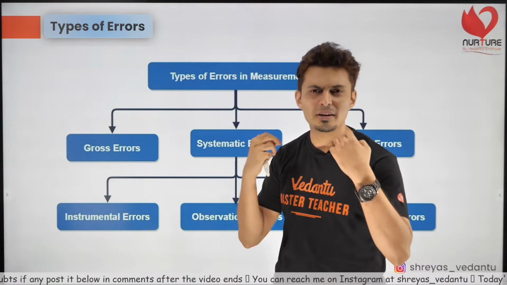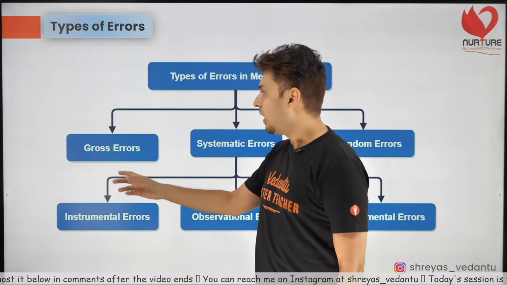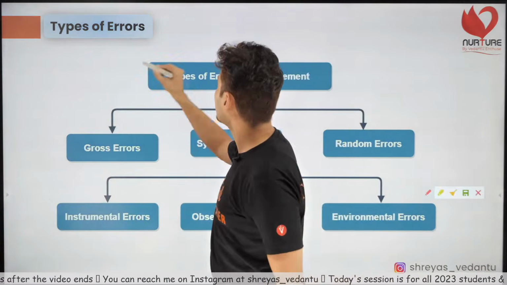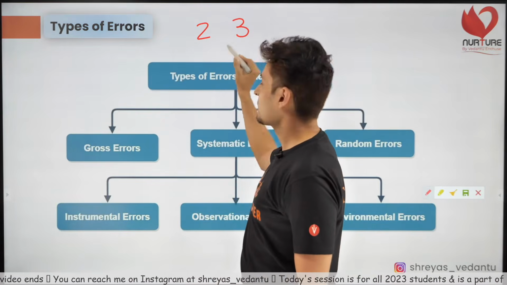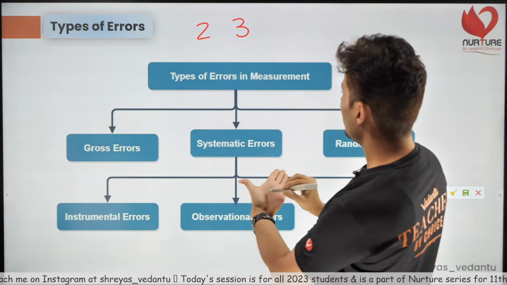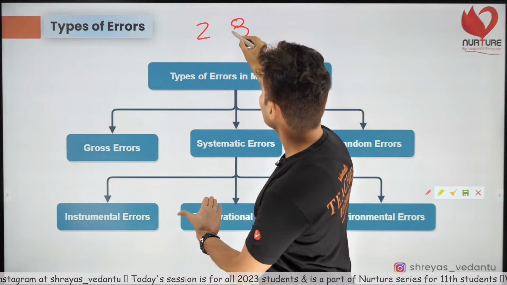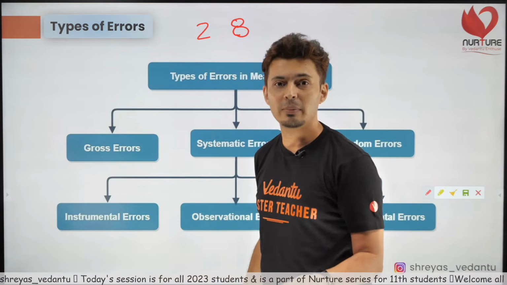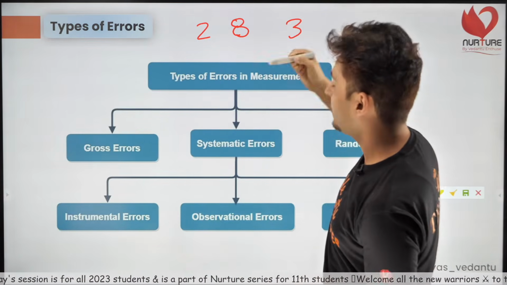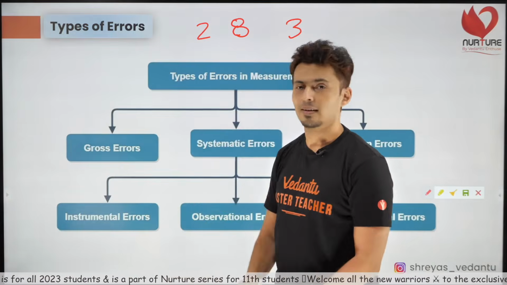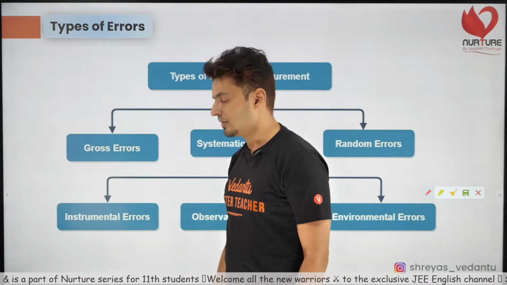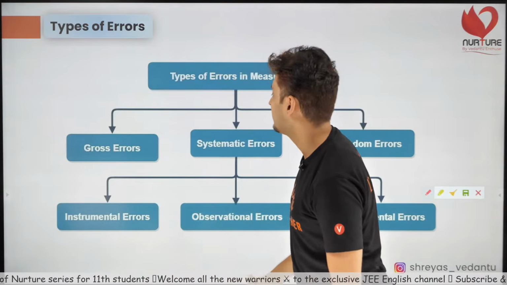Improper setup, or sometimes somebody is taking a reading 23, and that person is reading from far away and sees that 3 as 8. It happens even in the question paper. You see that 3 and you think it is 8 from far away and you write 8. That is a stupid gross error. I hope you understand this. So these are basically gross errors. Okay, beautiful. I hope this is clear.